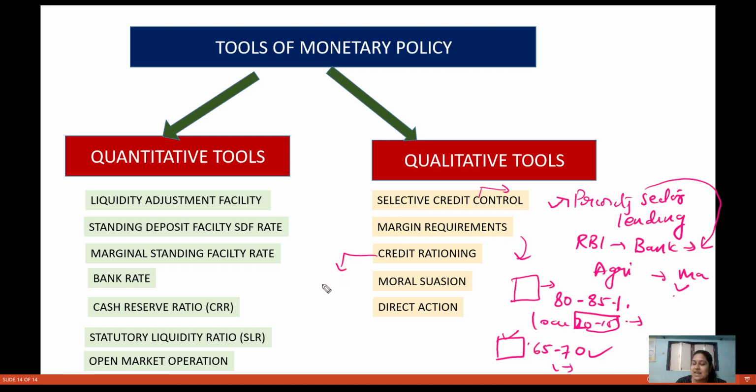Credit rationing is where RBI is trying to put a limit on the banks for giving loans to a particular sector. So what RBI is trying to say is that this is X sector of the economy, and beyond a certain limit you cannot lend to this sector. That is called credit rationing.